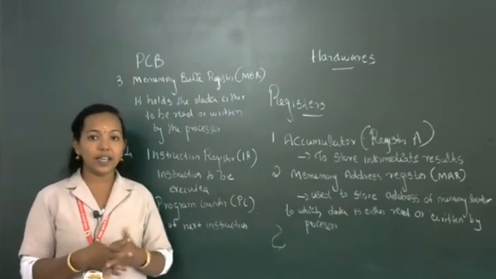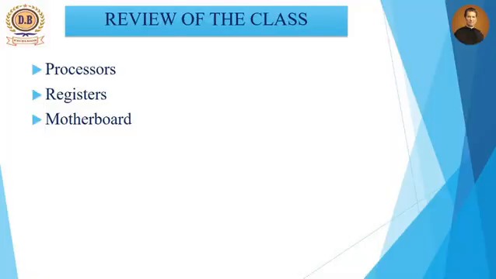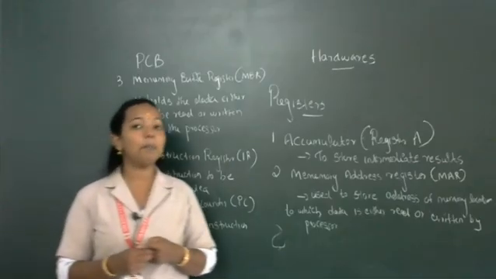Again we will revise the topics that we studied in this video. What is our first topic? What does a processor mean? What is the speciality of a processor? All the important devices are integrated into the processor. Then we discussed the different registers of the CPU, starting with the accumulator, memory address register, memory buffer register, instruction register, and last the program counter. After that, what is meant by the motherboard? What is the speciality of the motherboard?